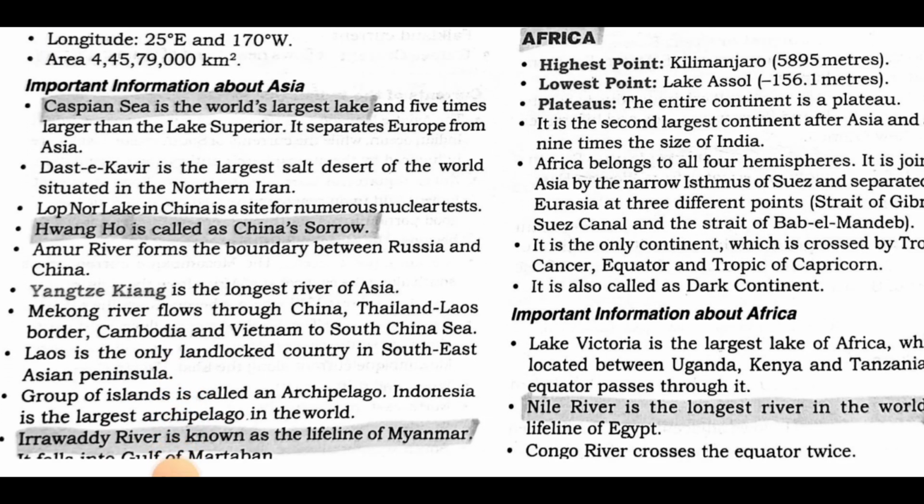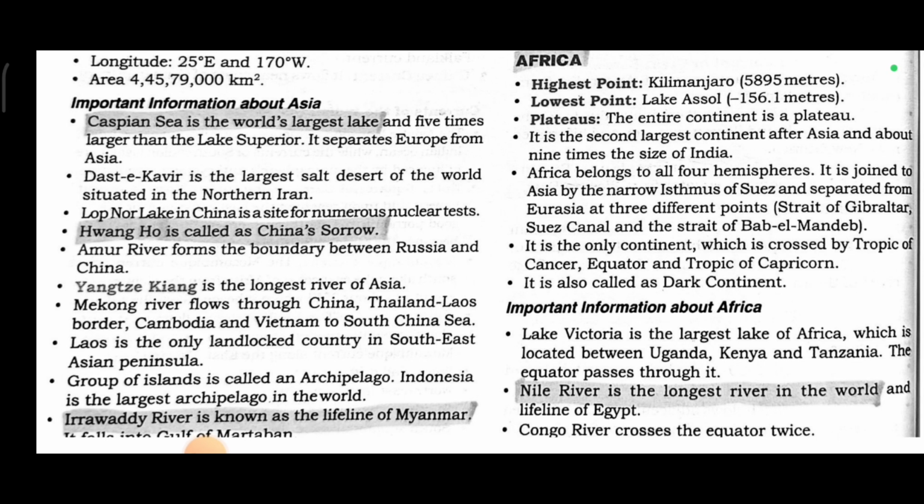Important information about Asia. The Caspian Sea is the world's largest lake and 5 times larger than Lake Superior. It separates Europe from Asia. Dasht-e Kavir is the largest salt desert of the world, situated in northern Iran. Lop Nur Lake in China is a site for numerous nuclear tests. Huanghe is called China's Sorrow. The Amur River forms the boundary between Russia and China. Yangtze Kiang is the longest river of Asia. The Mekong River flows through China, Thailand, Laos border, Cambodia and Vietnam to the South China Sea. Laos is the only landlocked country in the Southeast Asian peninsula.